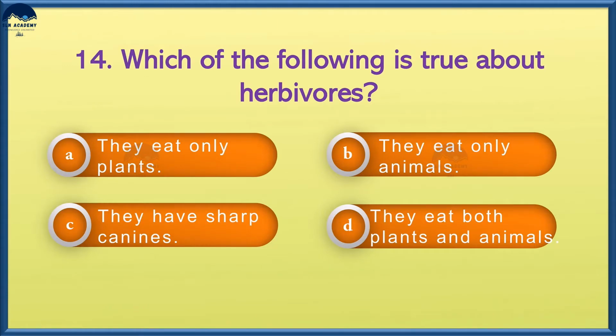Which of the following is true about herbivores? Option A, they eat only plants. Option B, they eat only animals. Option C, they have sharp canines. And option D, they eat both plants and animals.